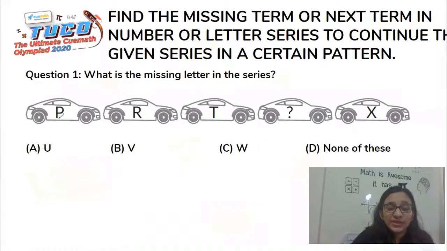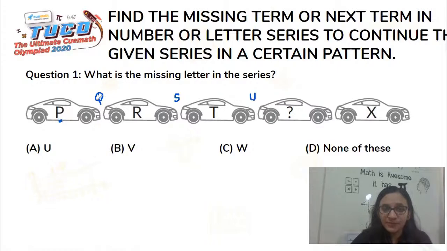So we start with the first car, in which we have P. In the alphabetical series that we have learned, after P comes Q, which has been skipped. Then we have R. P, Q, R. Then next comes S, which has been skipped. Then comes T. Then comes U, which would be skipped again, because so far what we have seen is that the next letter has been skipped.